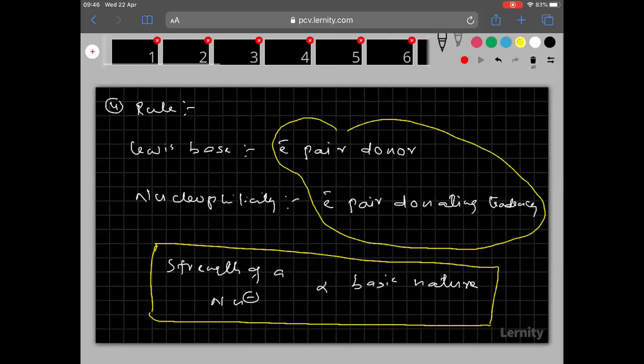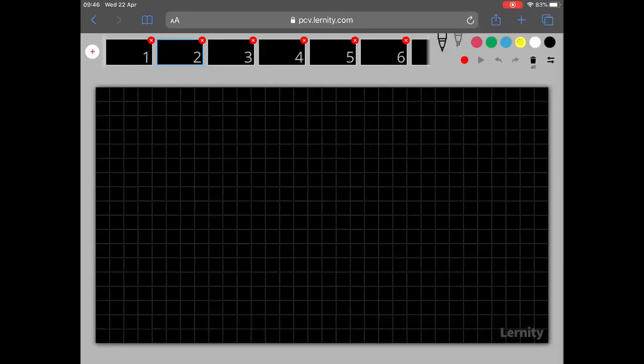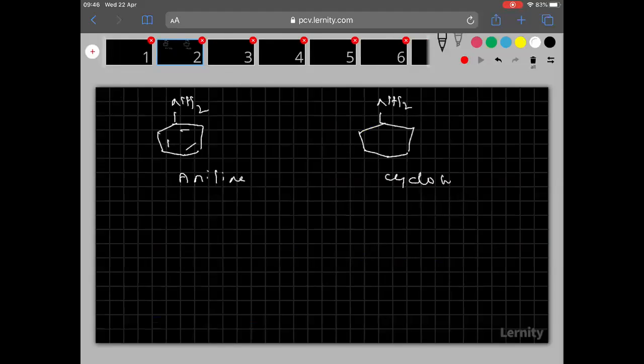Here, let me take one example also to make you understand well. Clear? So see clearly now. This is one compound. It is called as what? Aniline. Similarly, let me take one more compound. This is called as what? Cyclohexylamine. So here nitrogen carries one lone pair.